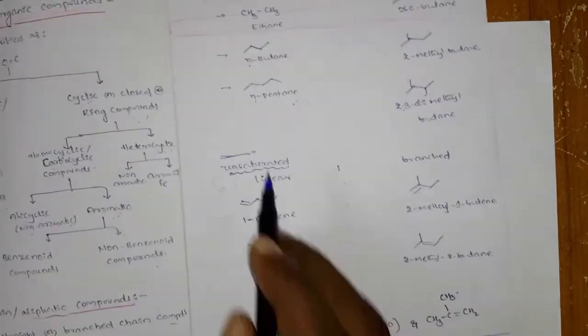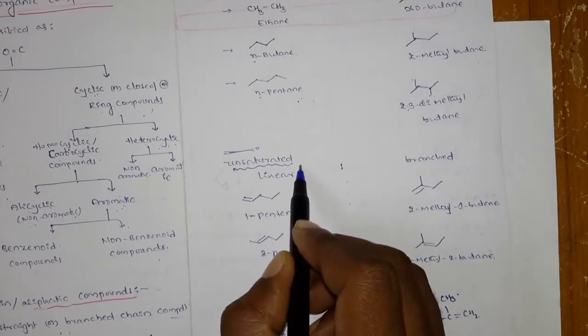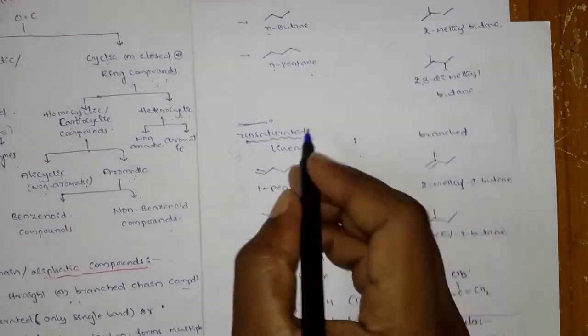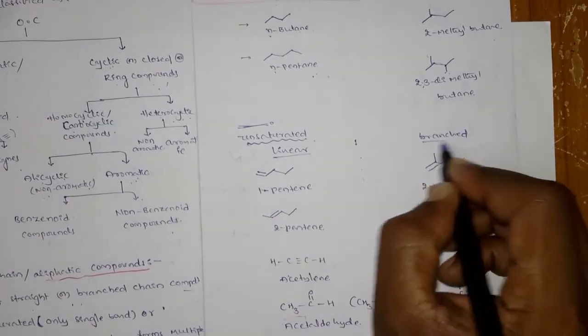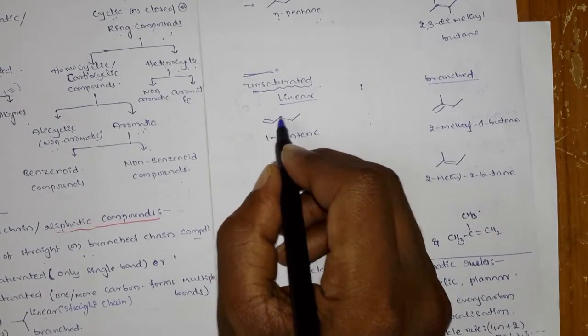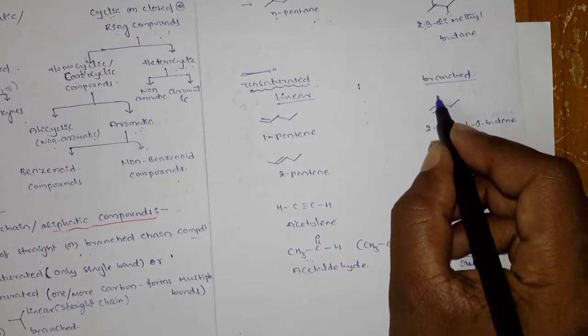Next, the unsaturated ones, which consist of a pi bond, again in linear and branched. Look here, this is linear with the pi bond, and here it is a branch.